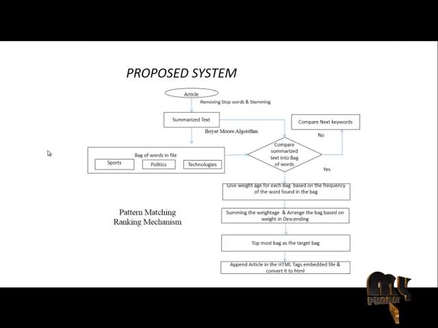So here, after choosing the bag of words, a comparison of the original text file and the user input is generated. After the comparison, the weight is generated using a ranking manner. This ranking is generated based on the occurrences of words. Occurrences of words means how many times the word occurs in this document.